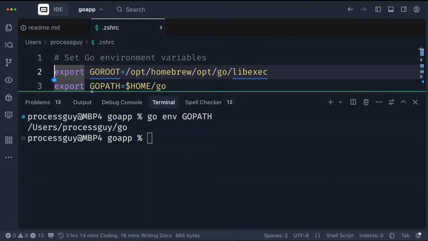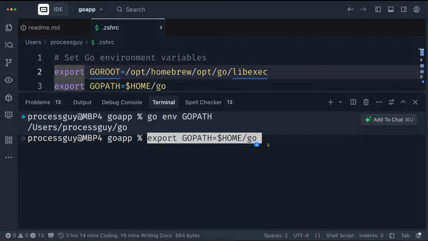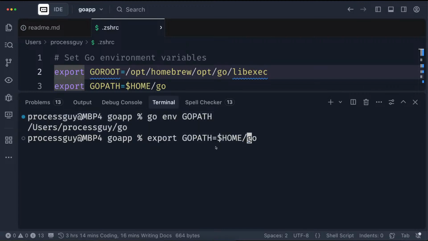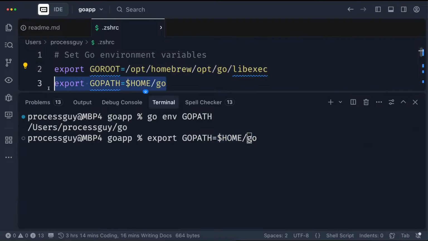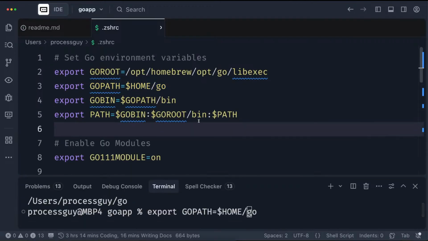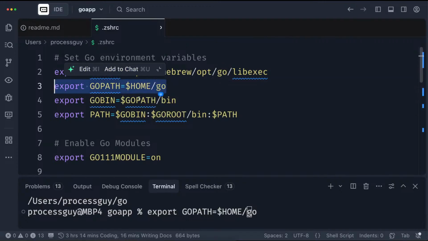I'm not going to execute the code here, in order not to execute on this. I just do something like this. So I export my home/go. Remember that the path is this. So home itself, when you print home out, it gives you user/process guy. So then you put your Go, that becomes the path for your GOPATH, and it's set inside here. I know there are other things, just ignore these other parts for now. This is the one that is important for now, the Go part. The rest will automatically figure themselves out.